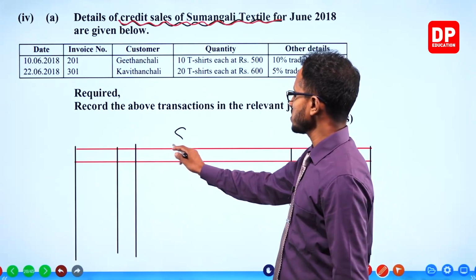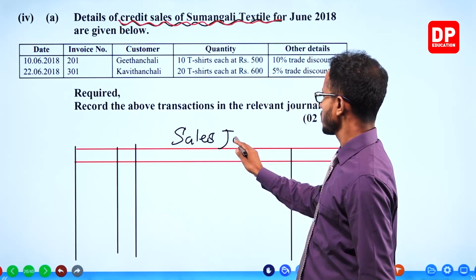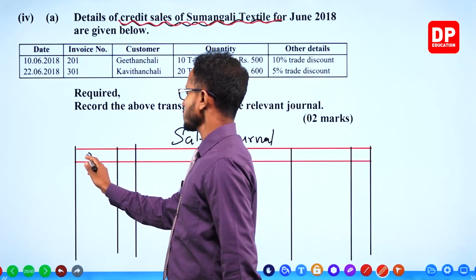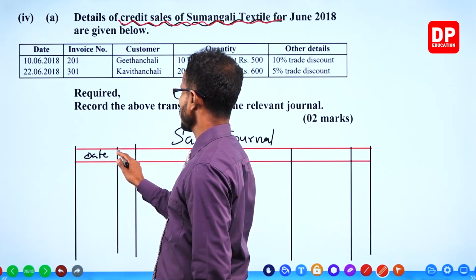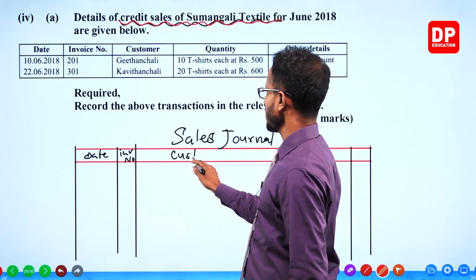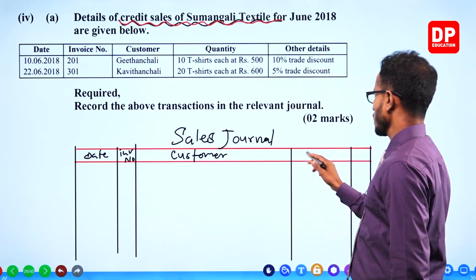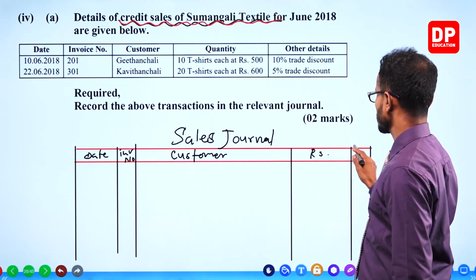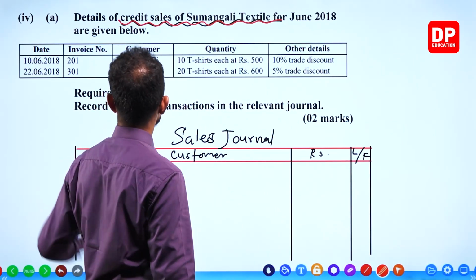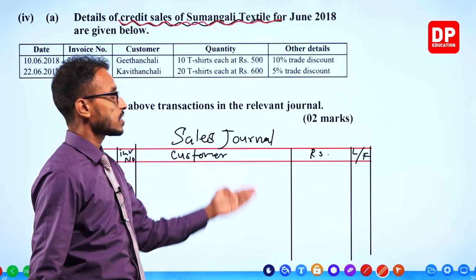Write the name, sales journal. Date, invoice number, customer name, or you can even write details in this column. Value in rupees, ledger folio column. Record the above transactions in the relevant journal. This is the journal, sales journal.